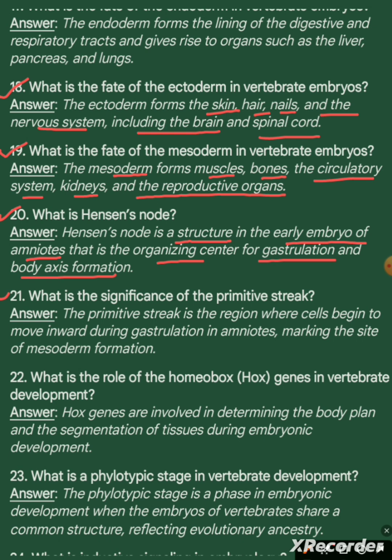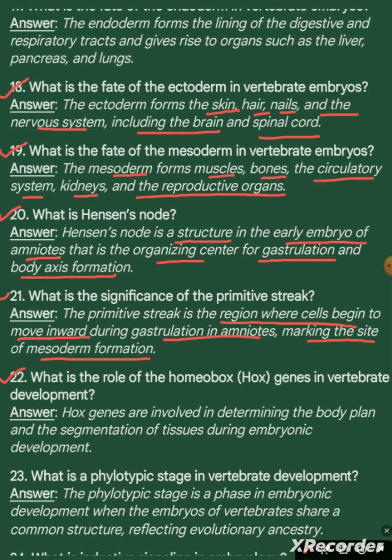Question 21. What is the significance of the primitive streak? Answer. The primitive streak is the region where cells begin to move inward during gastrulation in amniotes, marking the site of mesoderm formation.